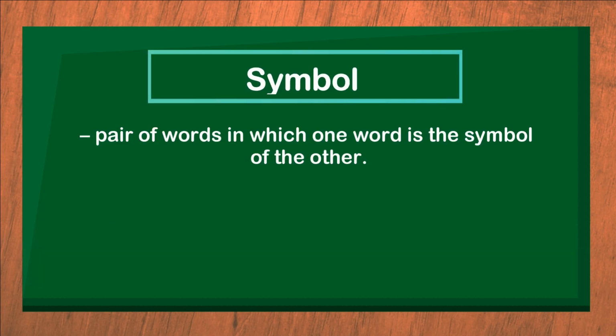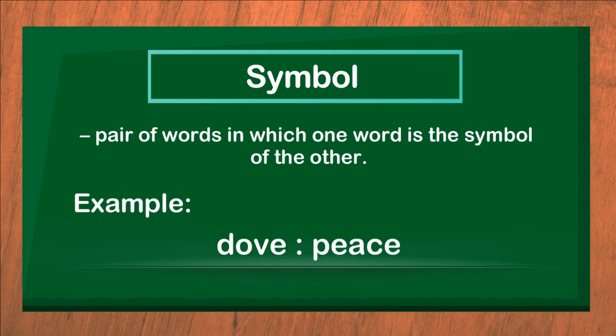Symbol, pair of words in which one word is the symbol of the other. Example, dove is to peace. A symbol represents something. For example, the white dove is a symbol for peace.